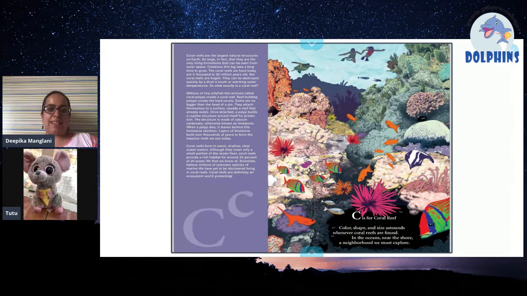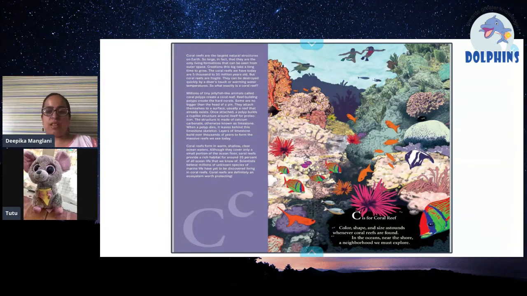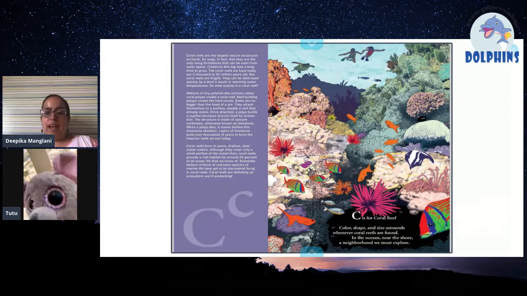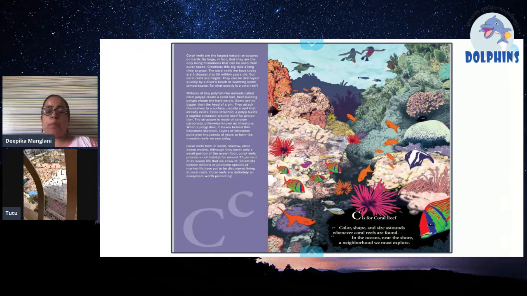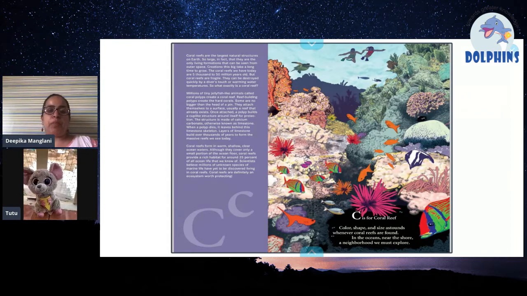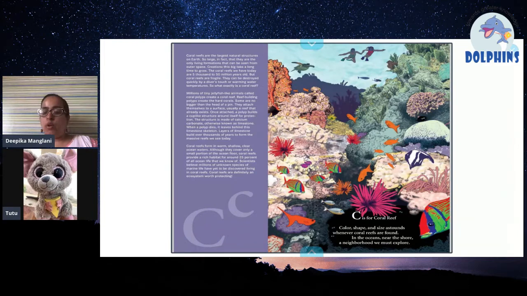Yes, and these are the largest natural structures on earth. आपको पता है आसमान से कोरल रीफ दिखता है एरोप्लेन से. And it is a natural structure which, even though it is underwater, we can see from an aeroplane. So have you seen coral reef? Yes. Okay, and where can we go and see coral reef? In the ocean. And millions of tiny jellyfish-like animals called coral polyps create coral reef.